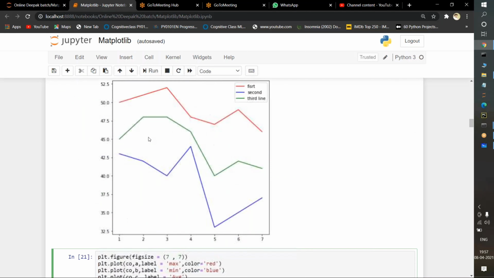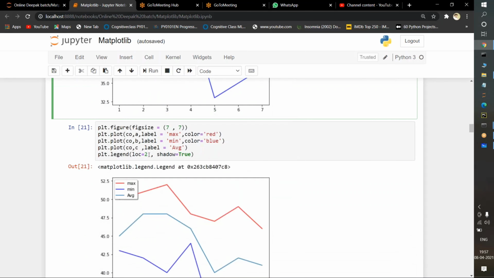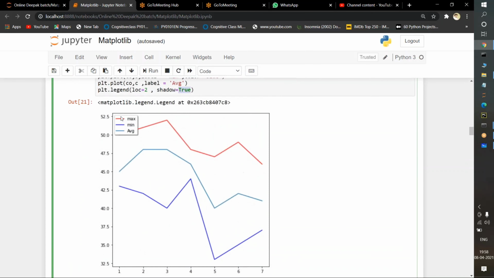What do you mean by location? Here we passed location is equal to best. Best means it will be selected somewhere on the best place. But here I'm passing location as 2, and shadow I'm passing as true. The boolean value I'm passing is true. What do you mean by this true? Suppose you observe in the above image, the sharp edges are there for this legend pop-up. See, sharp edges are there. But if you observe here, there are no sharp edges. Some width is present behind. This is the purpose of using shadow.